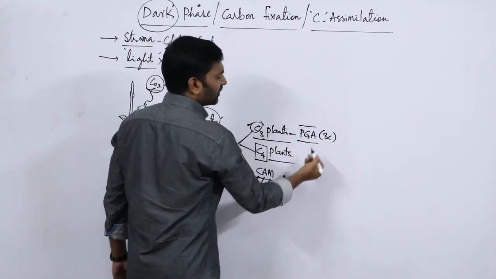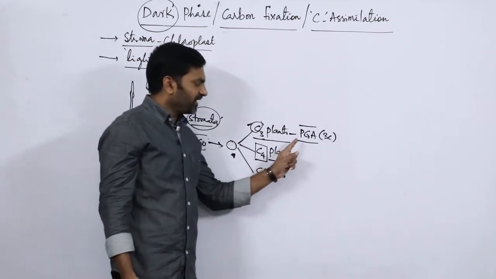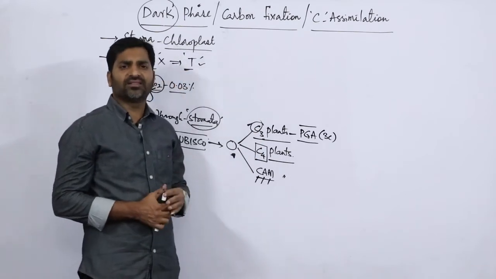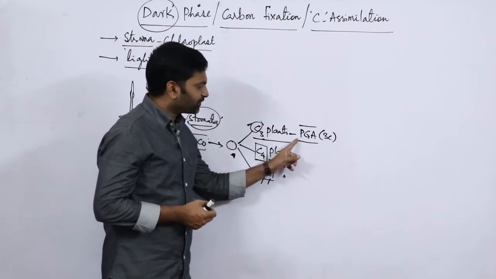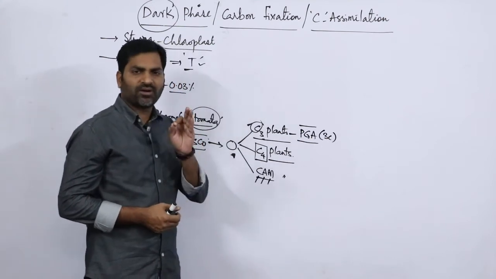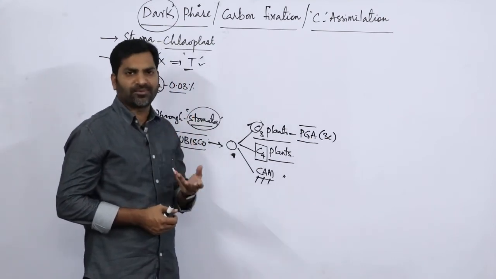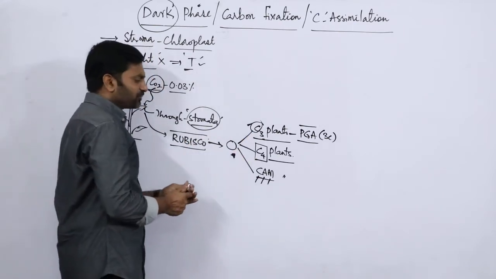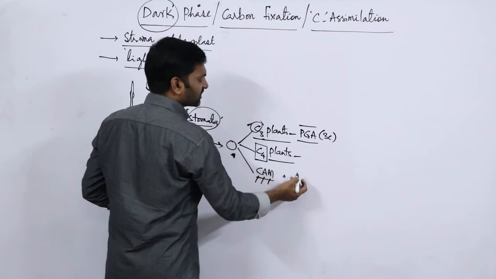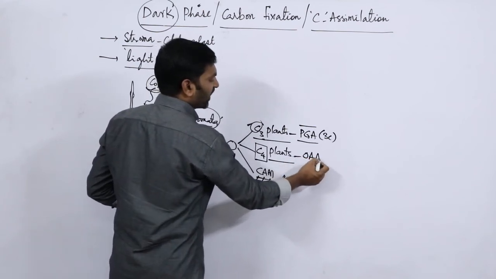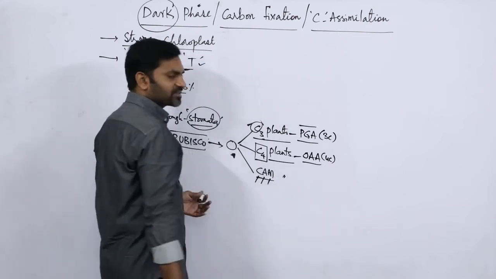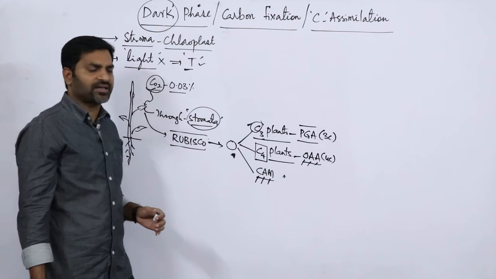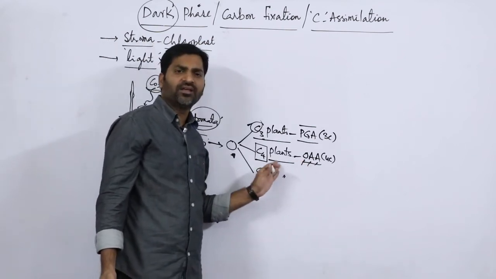This is a 3 carbon compound, remember. PGA, phosphoglyceric acid, is the first stable compound in C3 plants, hence the name C3. Then come to C4 plants. The first stable compound is OAA, which stands for oxaloacetic acid.